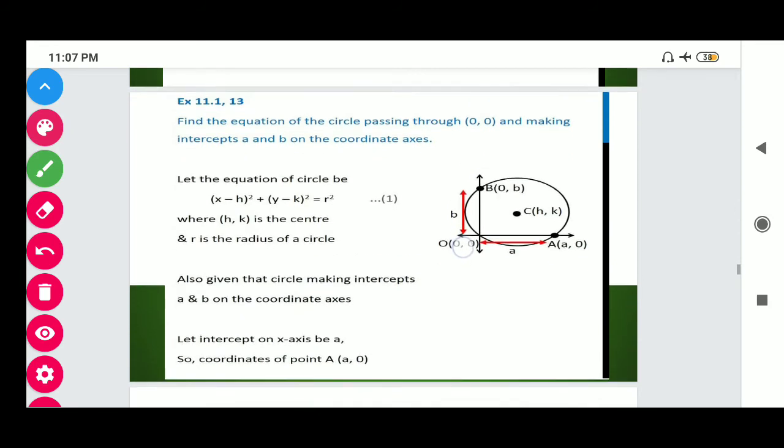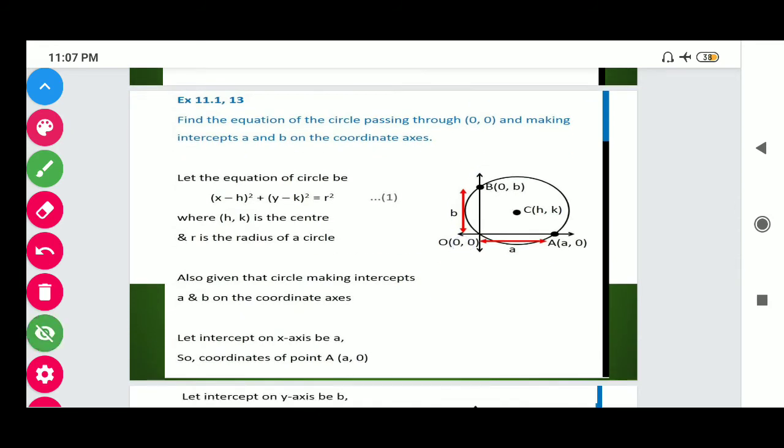Next we have question number 13. Find the equation of the circle passing through (0, 0), making intercepts a and b on the coordinate axes.